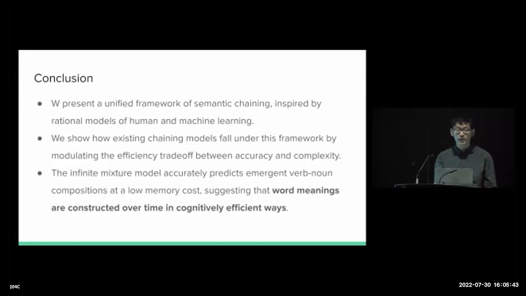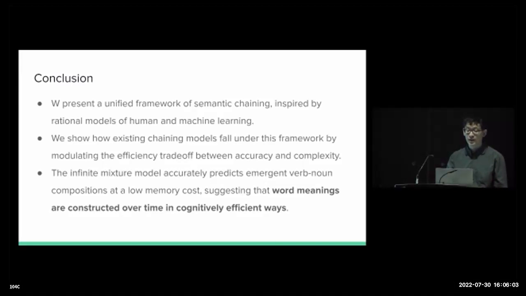And so to conclude, we present a unified framework of semantic chaining by taking inspiration from rational models of human and machine learning, and show both existing and new chaining models can be derived from this framework, by varying a parameter that controls this cognitive efficiency between accuracy and complexity.